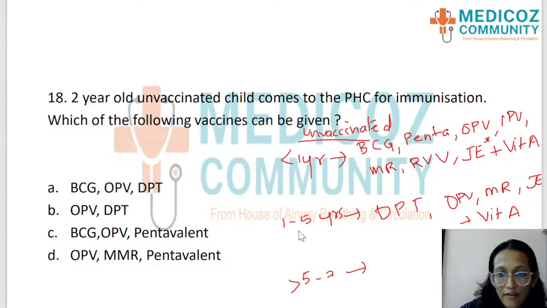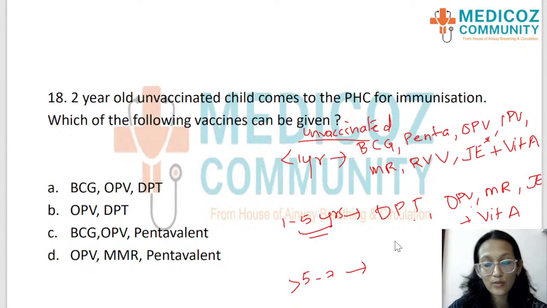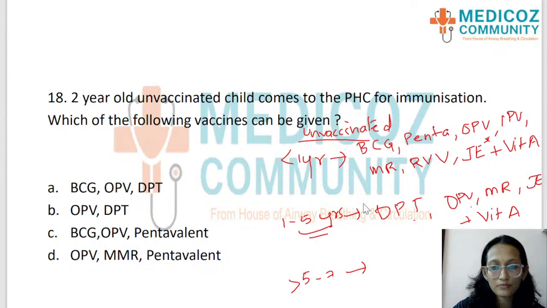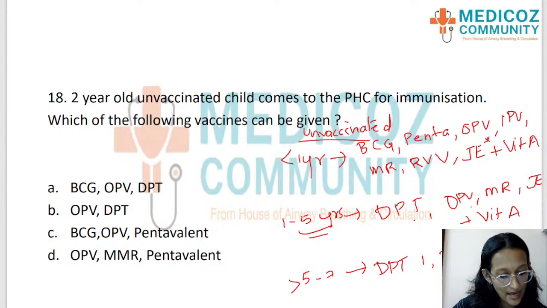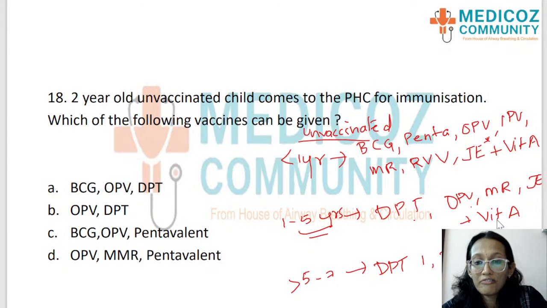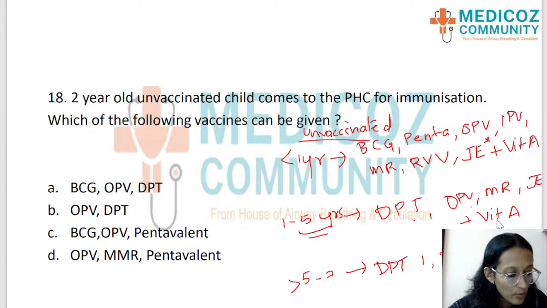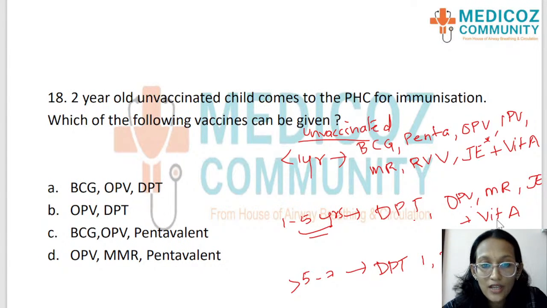From 1 to 5 years, it is DPT, OPV, MR, JE in endemic areas, and vitamin A. These are the vaccines that can be given if the child is totally unvaccinated. Now if the child is more than 5 years or 5 to 7 years, only DPT vaccine can be given. The first, second and third doses can be given at a spacing of 1 month each. So students, from this, please tell me what is the answer to the question. What is the answer?